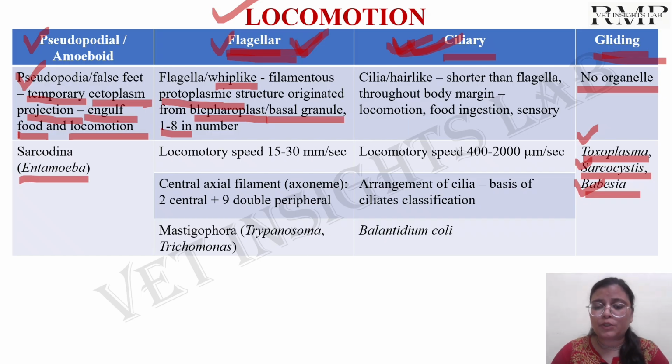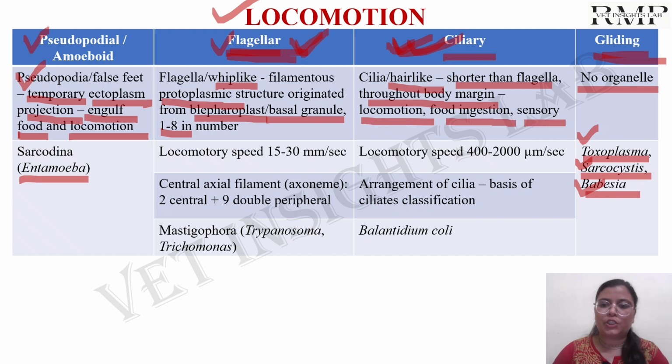And when it comes to the cilia, these are hair-like and they will cover the full body margin. That means they are more in number, shorter than the flagella, and the cilia are used for locomotion, other than locomotion, to take the food particle inside the body and also have the sensation activity.